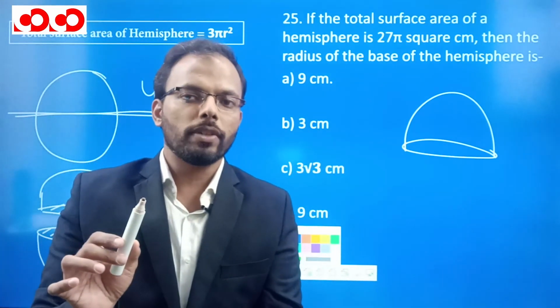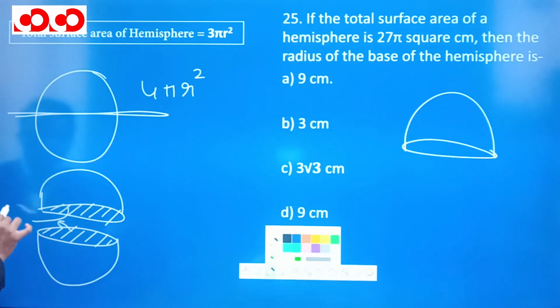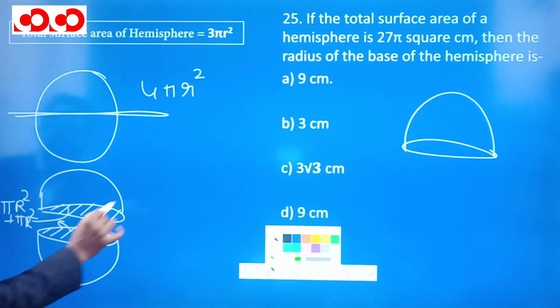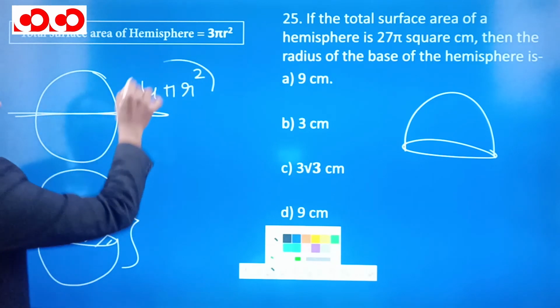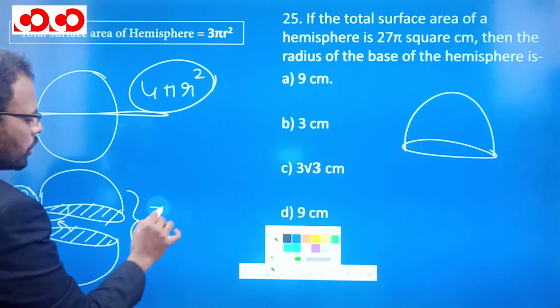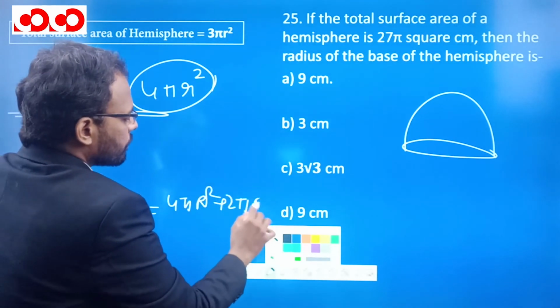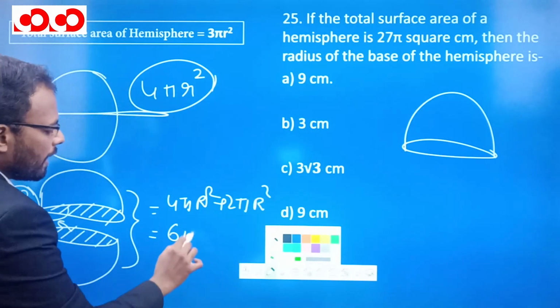And the area of a circle, this part and this part, will be equal, pi r square. So pi r square for this one and pi r square for the bottom one. Already we have the total surface area of the outside, and this 2 pi r square is added. So there is 4 pi r square plus 2 pi r square, which is 6 pi r square.